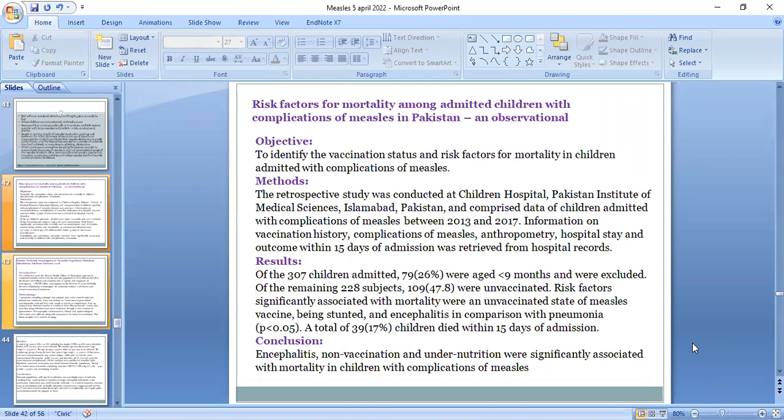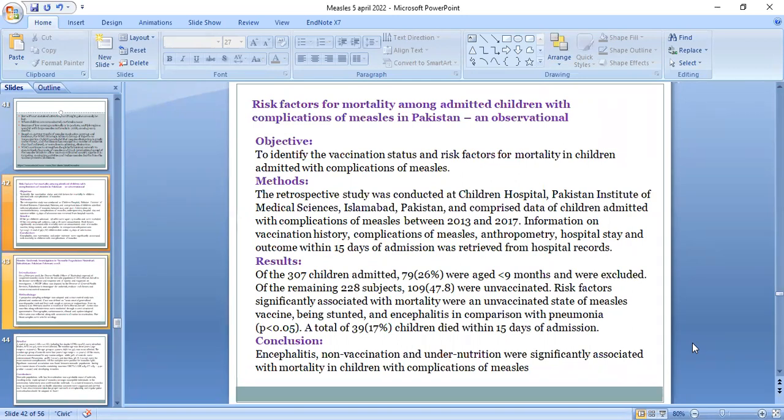Now, these are the recent advances. The title of the article is Risk Factors for Mortality Among Admitted Children with Complication of Measles in Pakistan, an Observational Study. The objective of this study is to identify the vaccination status and risk factors for mortality in children admitted with complication of measles.